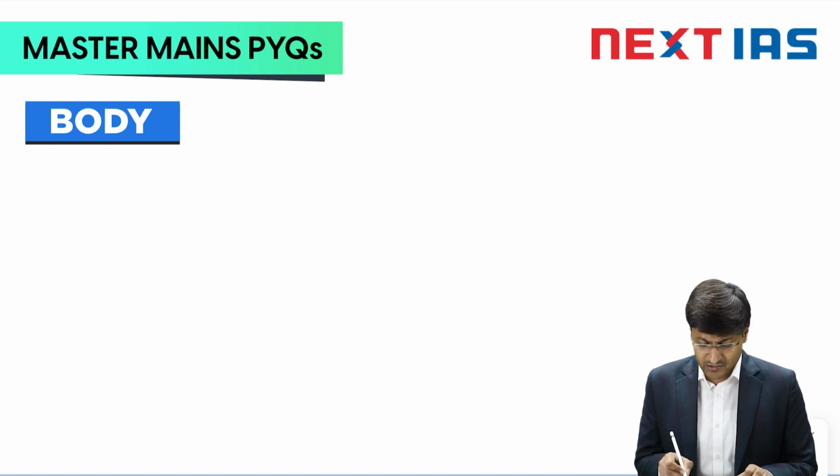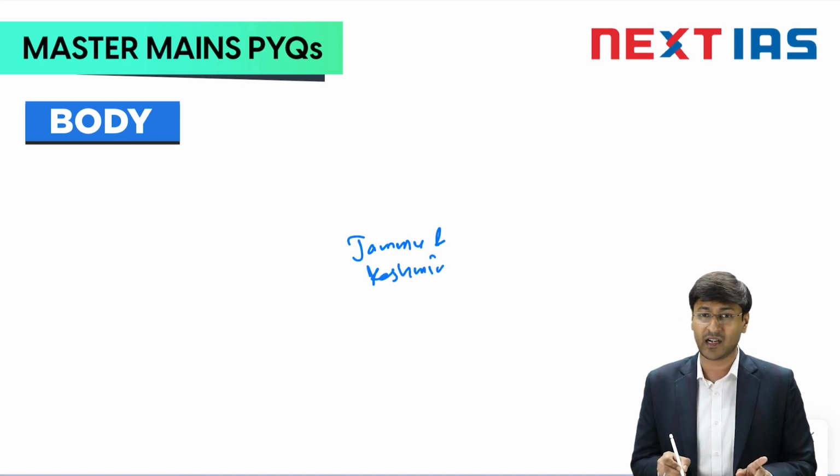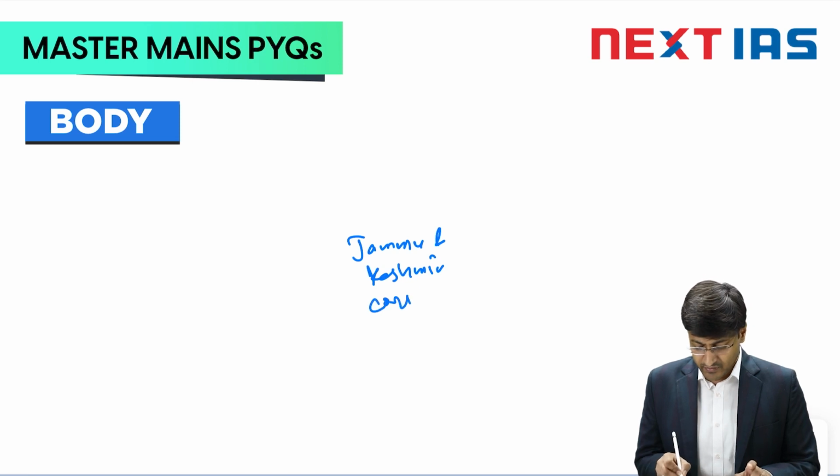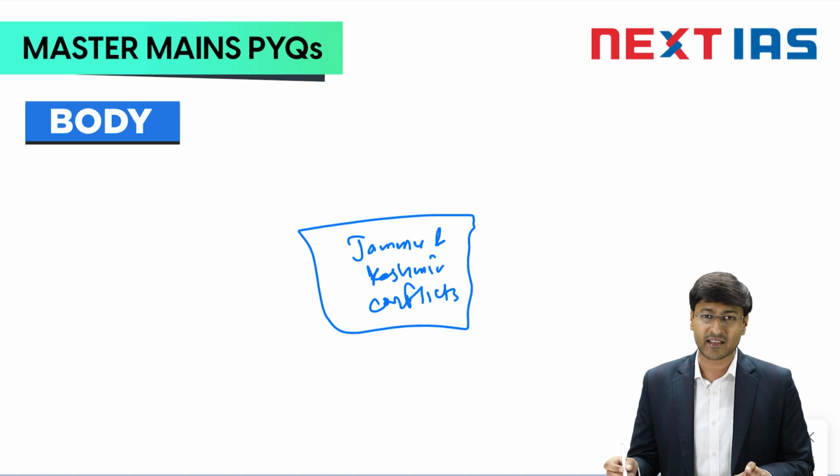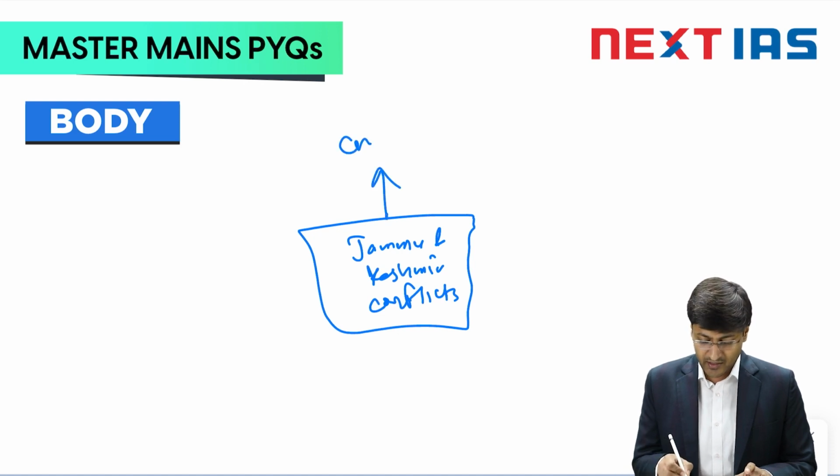Then, after showing the essentiality of this WHAM strategy, we have to briefly talk about the conflict in Jammu and Kashmir. This was not an explicit demand of the question. So to save my time as well as my words, as it is just a 10 marker and we have to write in 150 words, we take the help of a small flow chart. The various conflict areas in Jammu and Kashmir include cross-border terrorism.